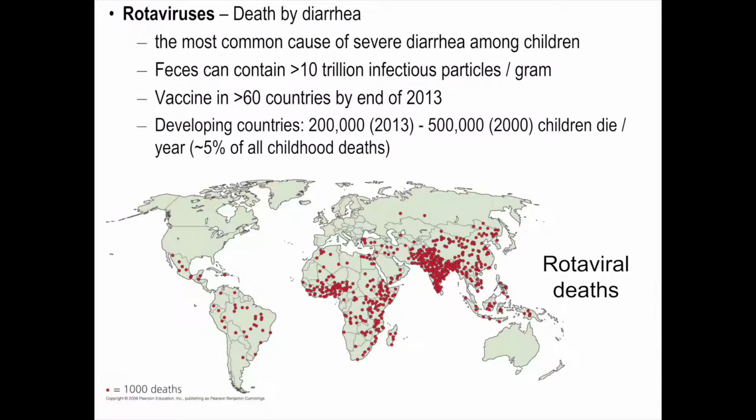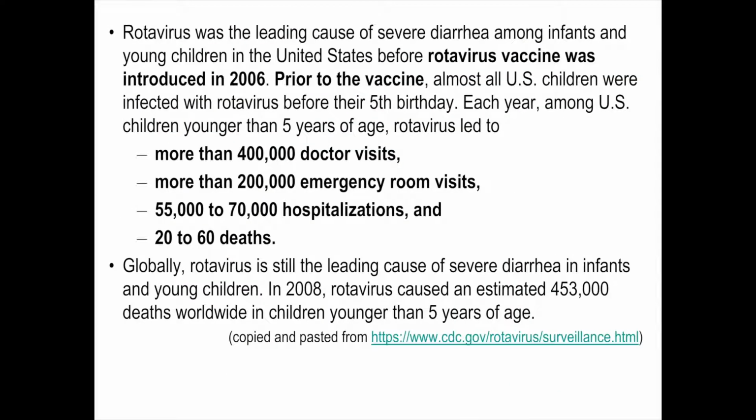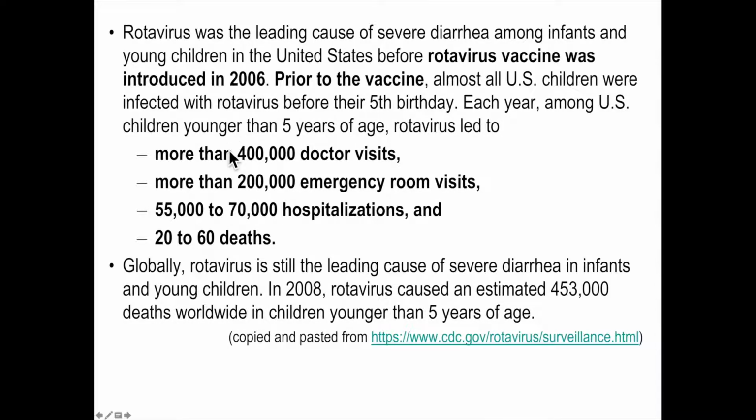So anyway, rotavirus, it still is important in the United States. And so here we see that in the U.S., prior to the vaccine, which was in 2006 in the U.S., almost every child was infected before their 5th birthday, right? So it's kind of a rite of passage for kids in the United States. Not so much anymore, and so this is what we were seeing before that, and now this has dropped to really about 20 to 30,000 hospitalizations a year now that we've got the vaccine.